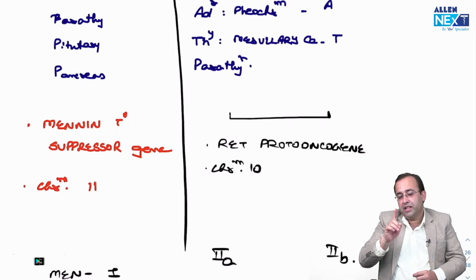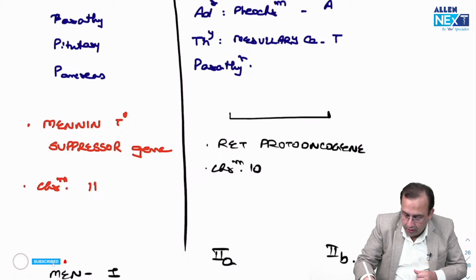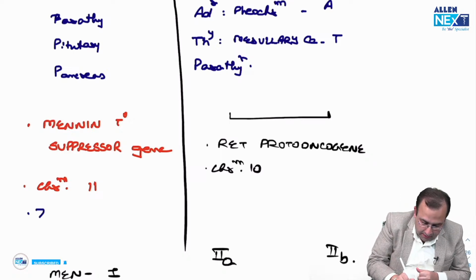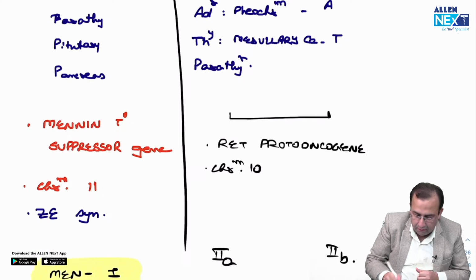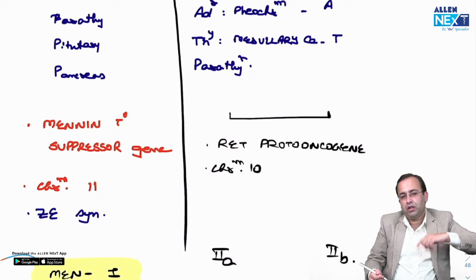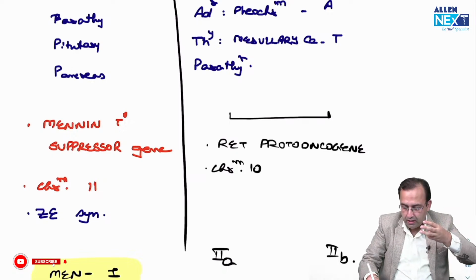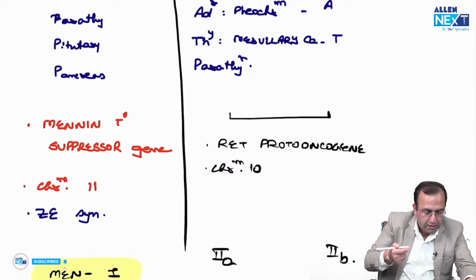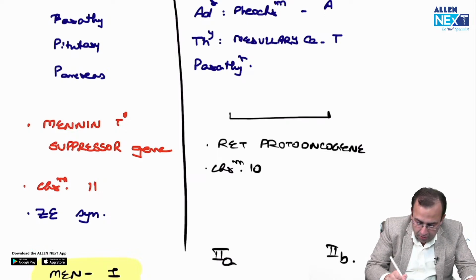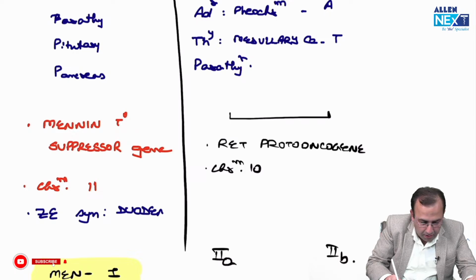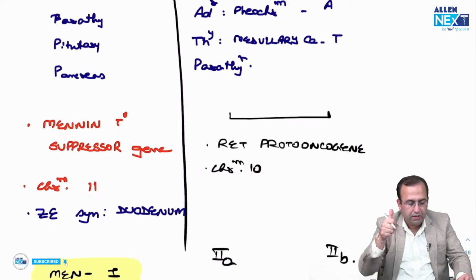Next, ZE syndrome, Zollinger-Ellison syndrome, is associated with MEN 1. MEN 1, the organs were PPP: parathyroid, pituitary, pancreas. So the question that is asked is, in ZE syndrome, which is the most common site of gastrinoma? Most common site of gastrinoma is duodenum. Please don't mark it as pancreas. It is duodenum.